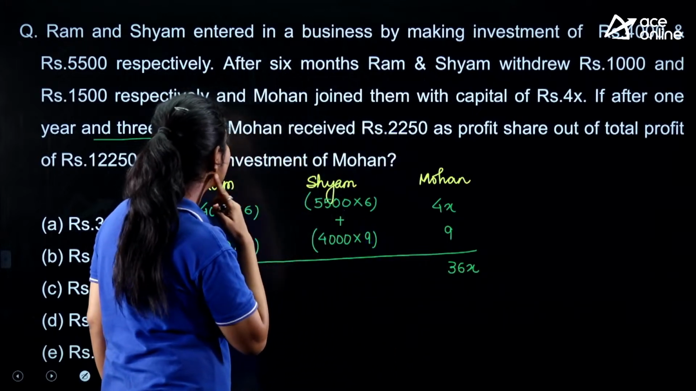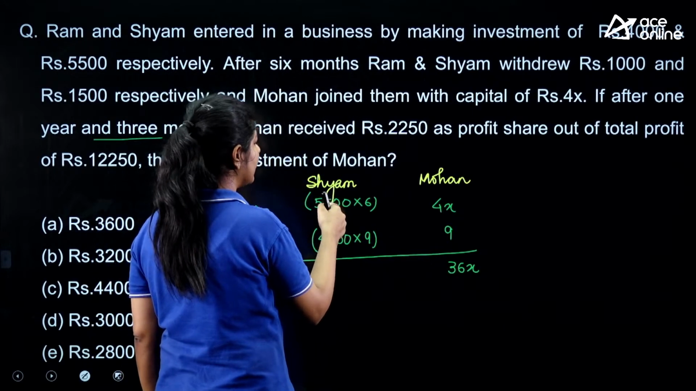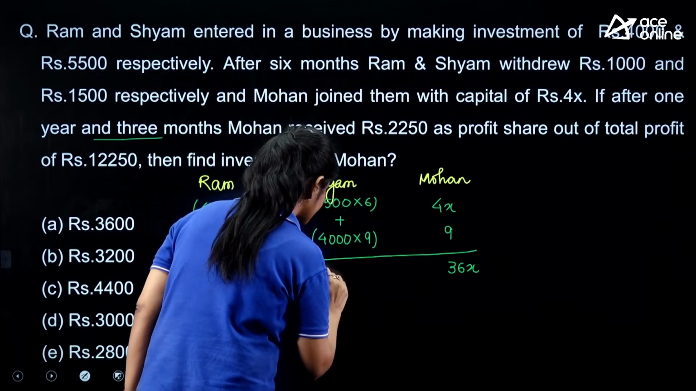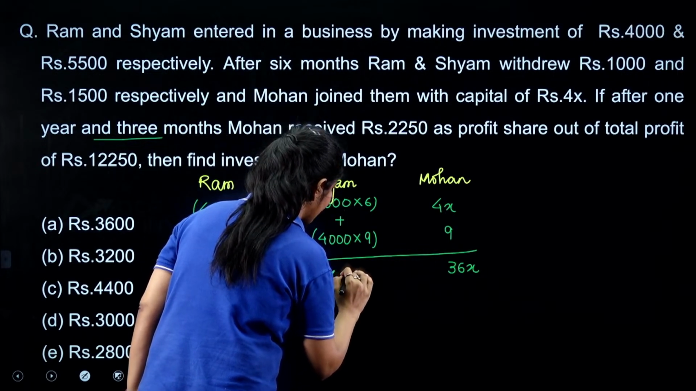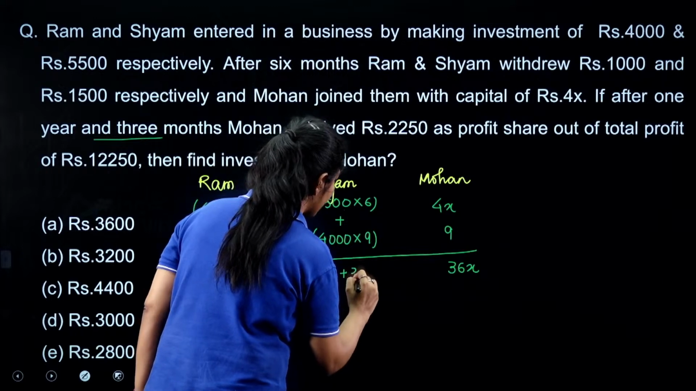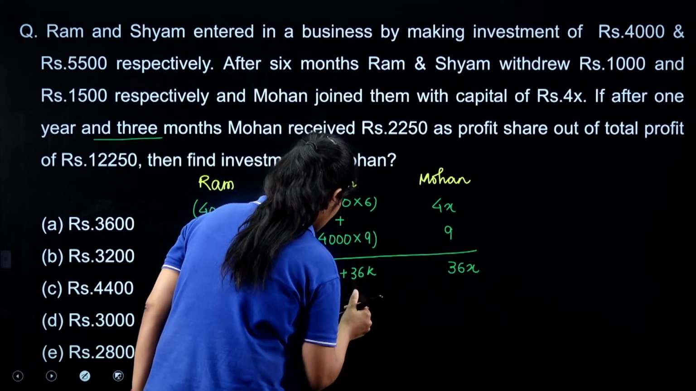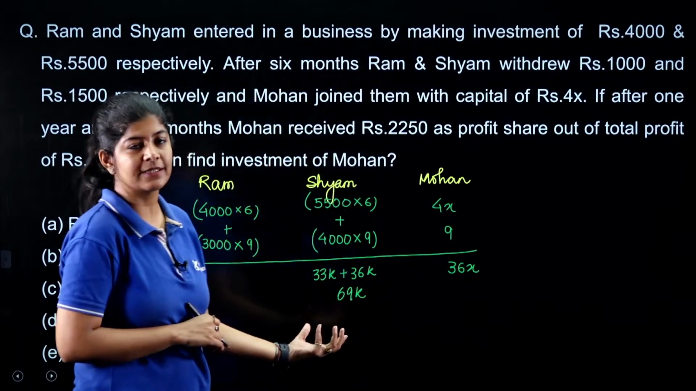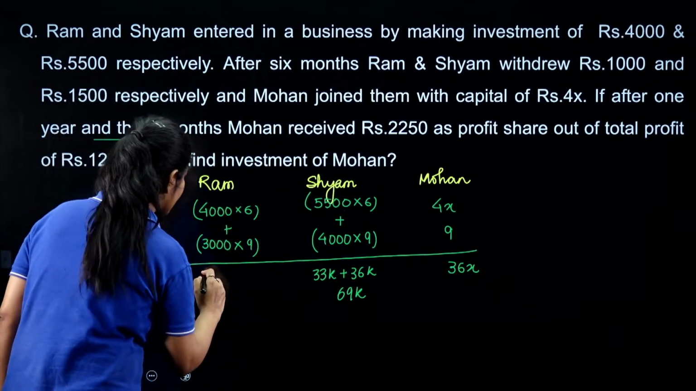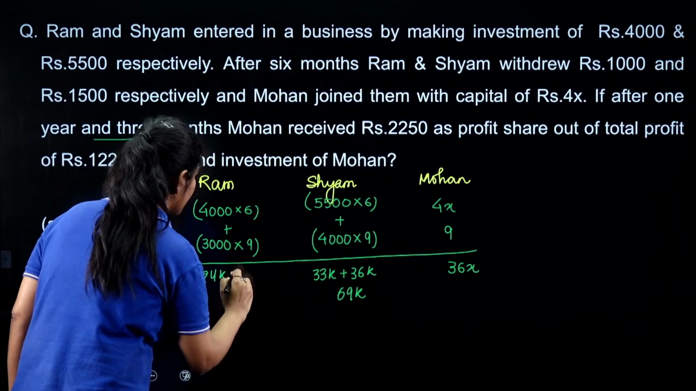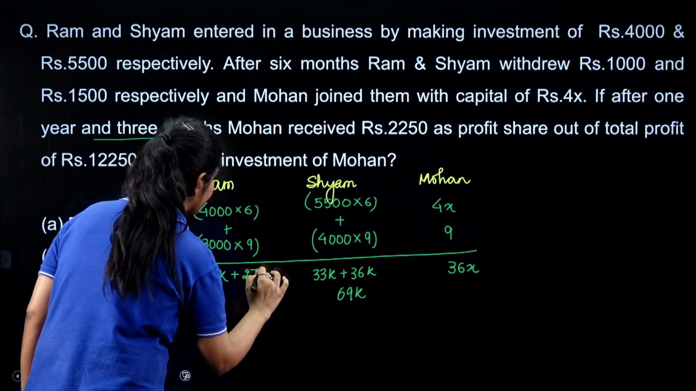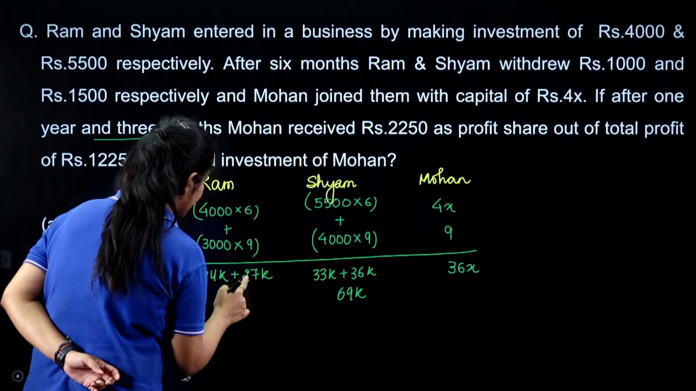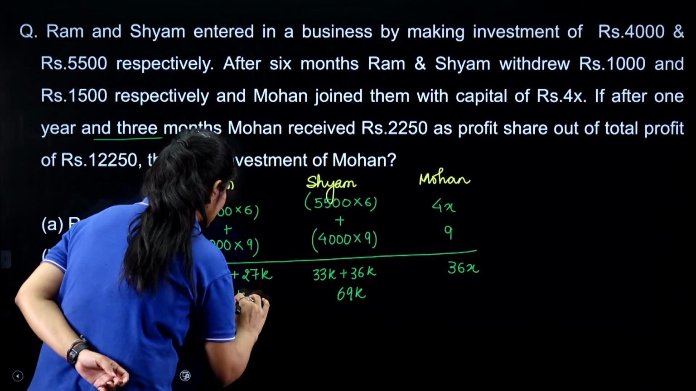Here we are getting 33k plus 36k, right? So in total we are getting 69k, that means 69,000. Here we are getting 24k plus 27k, right? So ultimately we are getting 51k over here.